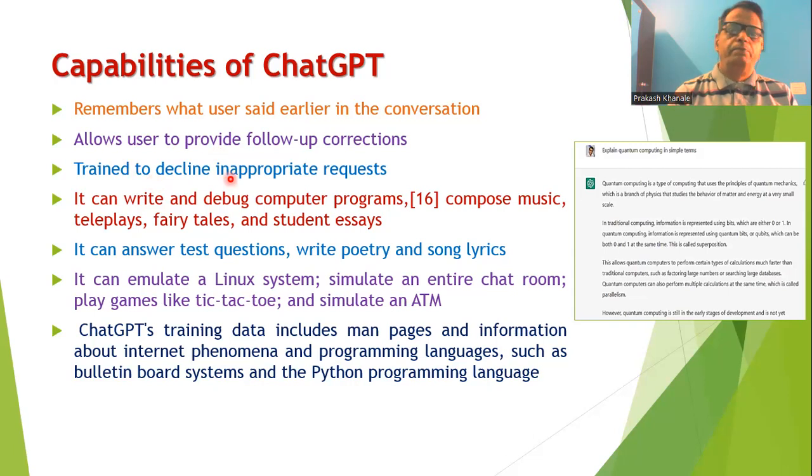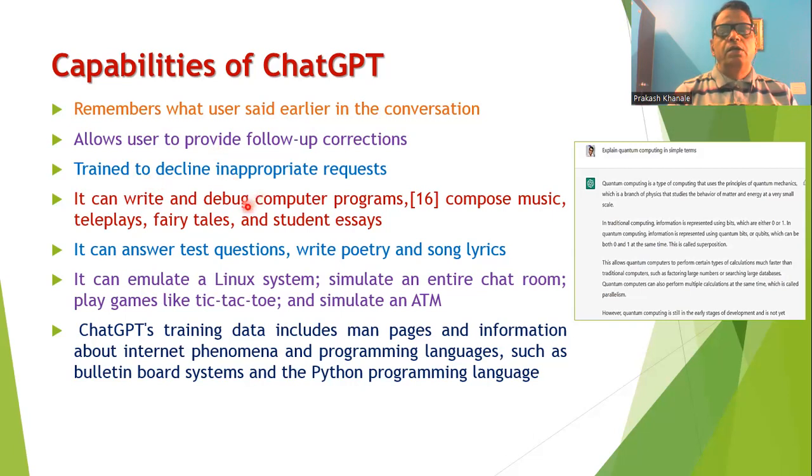For example, when I ask ChatGPT, can you prepare an Aadhaar card for me? ChatGPT replies that it cannot prepare the Aadhaar card for me because this is not permitted. So whenever you put in some inappropriate request, such a request will be declined by ChatGPT.